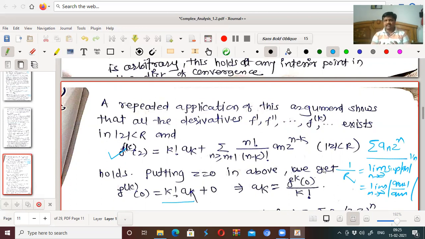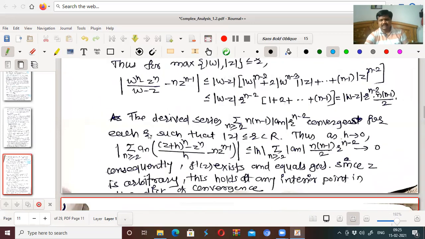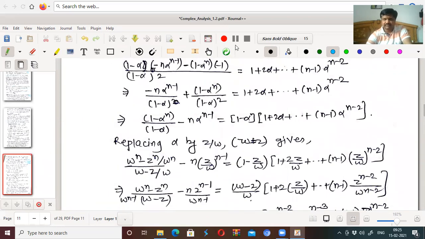To see whether the series converges or diverges for mod z equal to r, we have to put the values of z with mod z equal to r in the given series and then discuss whether the series converges or diverges. So this is about power series expansion of an analytic function. That means for this result, if the function is analytic, then it can be represented in the form of a power series. So for this, we will stop here.